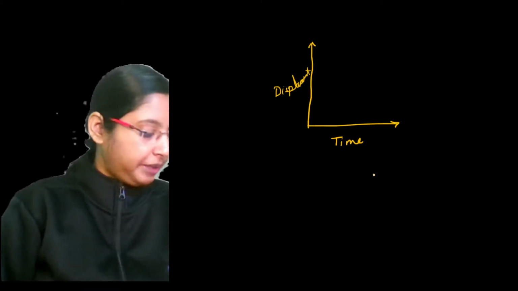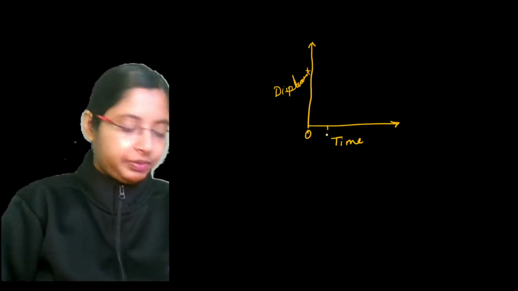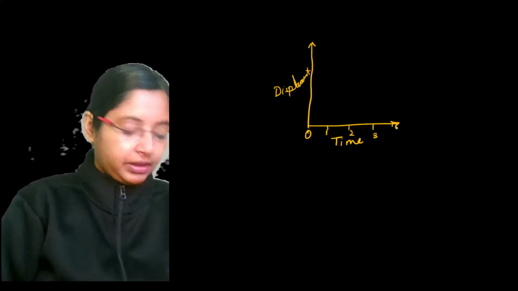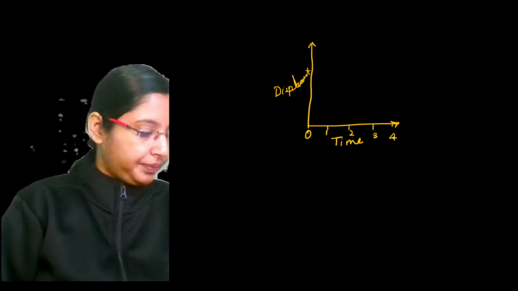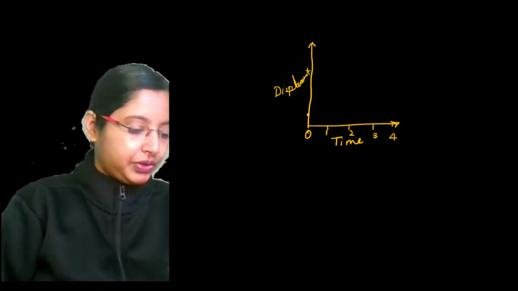This is a position-time graph. Let this be around 0 minutes. Let this be 1, say 1 second, 2 seconds, 3 seconds, 4 seconds, and so on. What gives the velocity here?